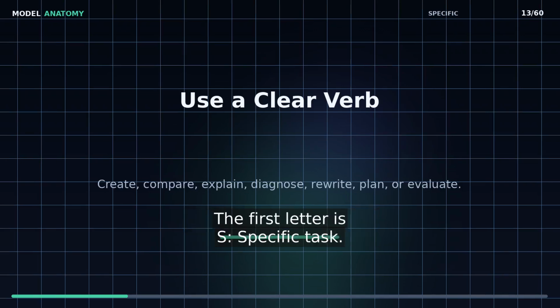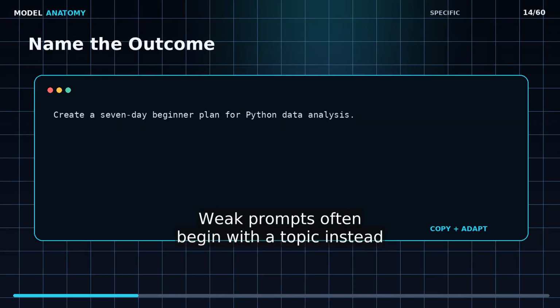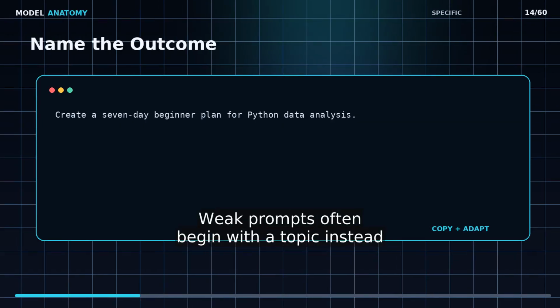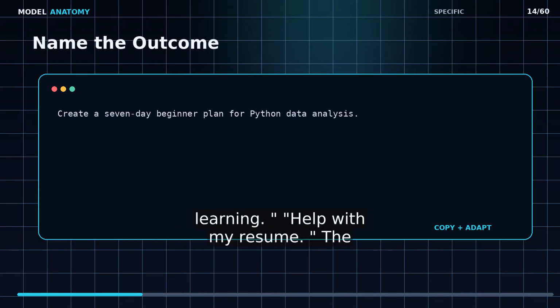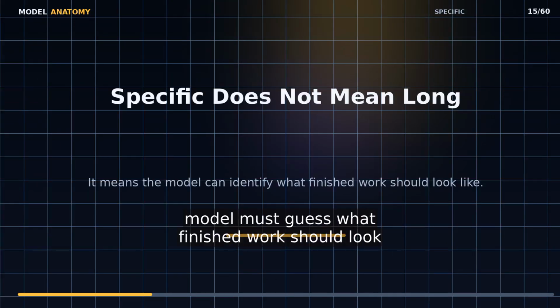The first letter is S, specific task. Weak prompts often begin with a topic instead of an action. Marketing ideas. Explain machine learning. Help with my resume. The model must guess what finished work should look like.